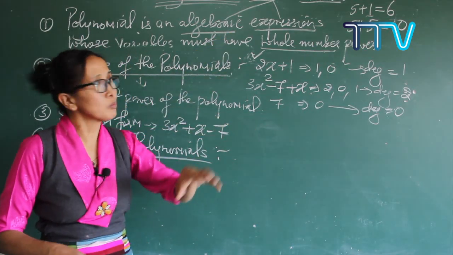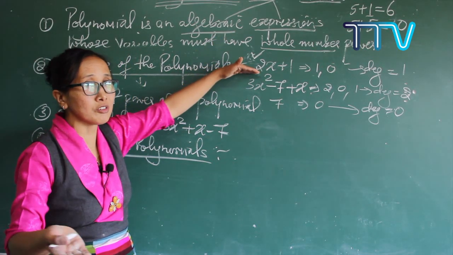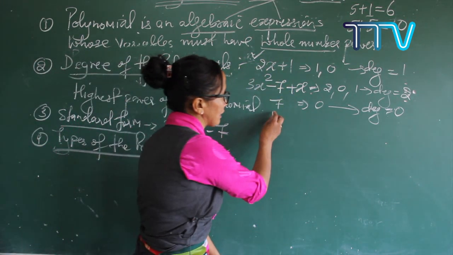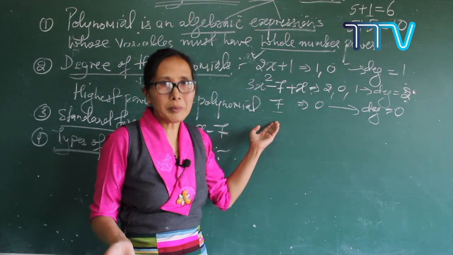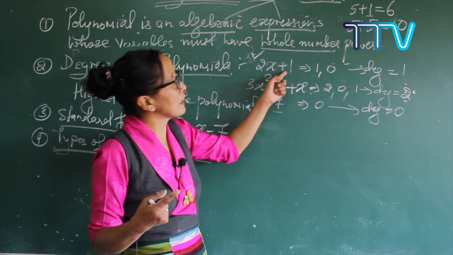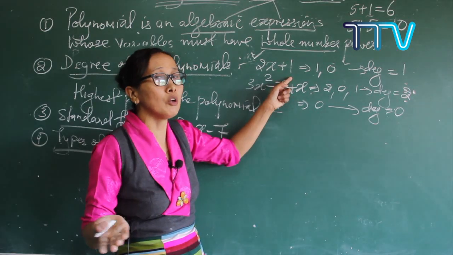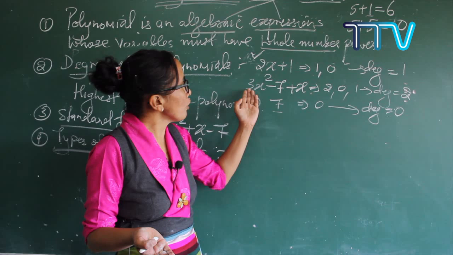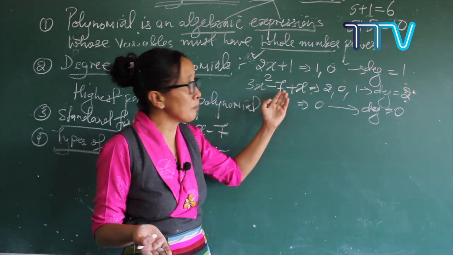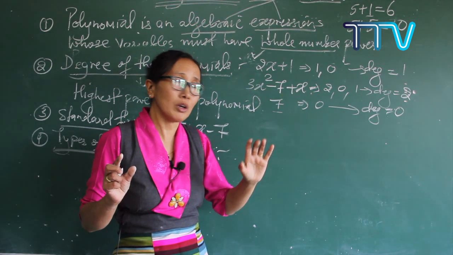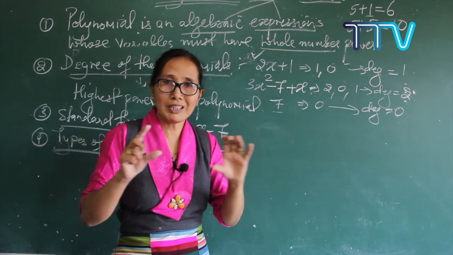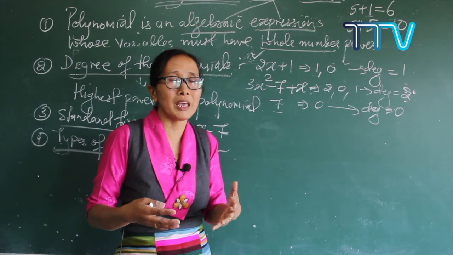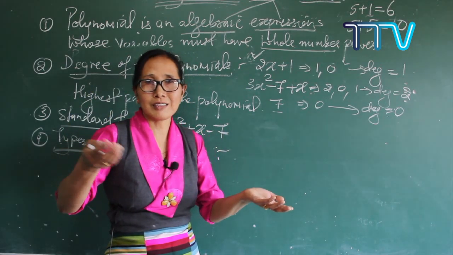So, term means what? If it is a single term, it is called a monomial, do you remember? Now 2x plus 1 means what? Binomial, 2 terms are there, it is called a binomial. If you get 2x square minus 7 plus x, you are getting 3 terms, so it is a trinomial. You were identifying in this way in class 6, 7 and 8.